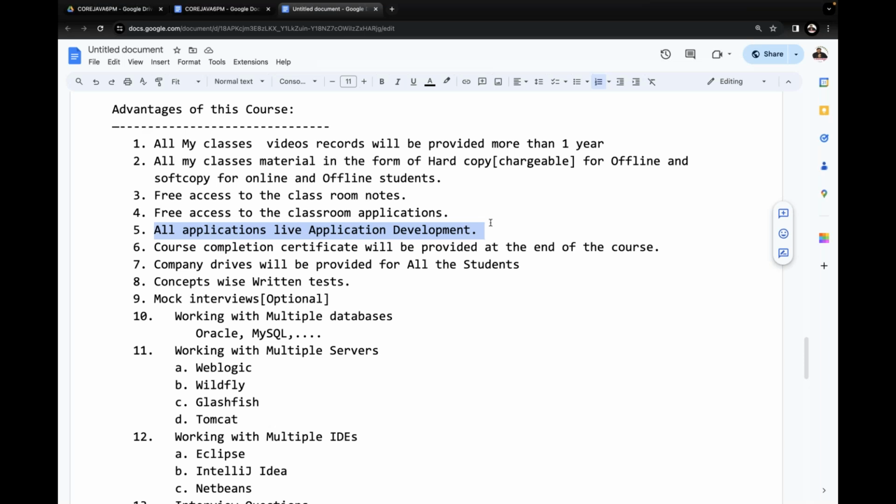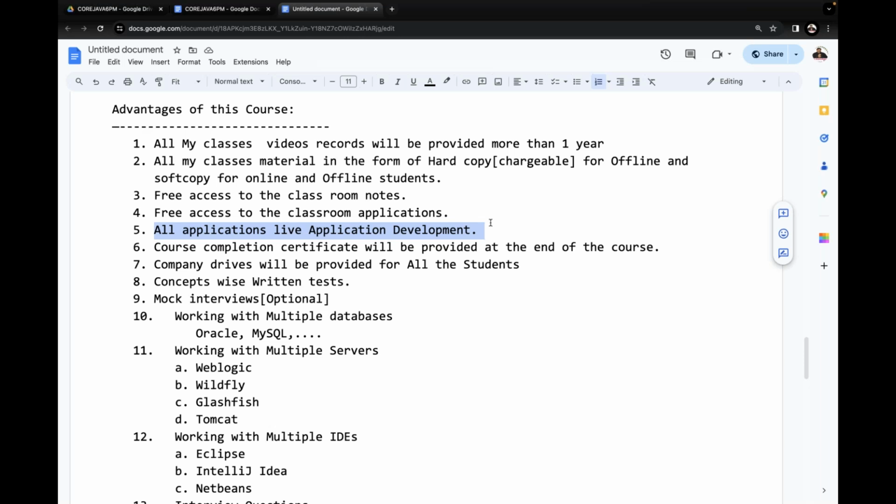And moreover, understand my classes here. Don't expect only theory in my classes, or only practicals. My classes are a mix of both theory and practical. Without theory, no practical; without practical, no theory. Both are interlinked. If you know theory, practicals are very simple. But learning only theory is not sufficient. Practical knowledge is also required. But having only practical knowledge is not sufficient. Theoretical knowledge is also required.